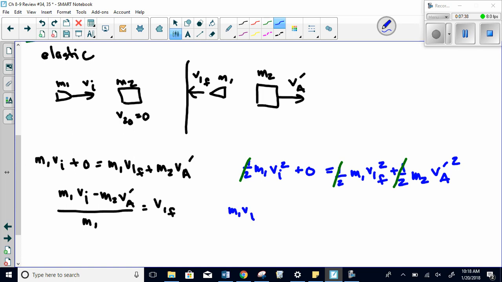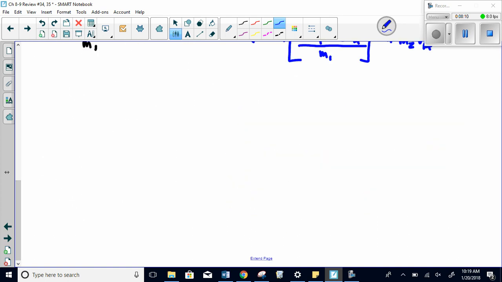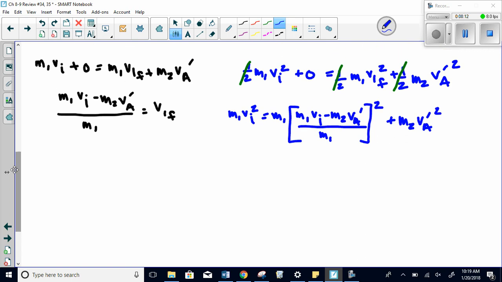Mass 1 VI squared is going to equal mass 1 times the quantity mass 1 VI minus mass 2 VA prime all over mass 1, and don't forget all of that has to be squared, plus mass 2 VA prime squared. Now we do need to expand all of that, meaning squaring it. We've got a nice FOIL going on here, so this is going to get big.